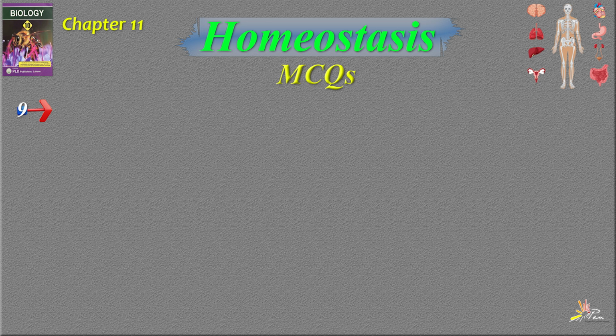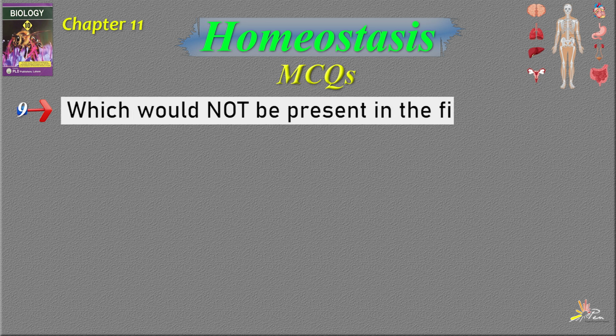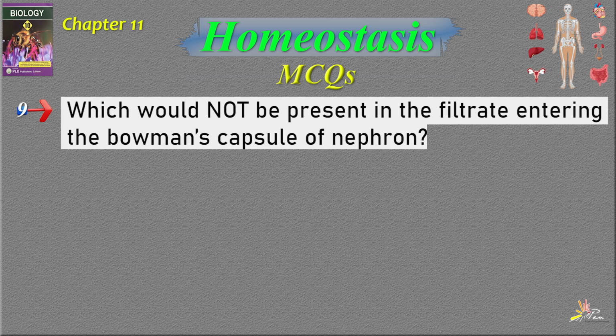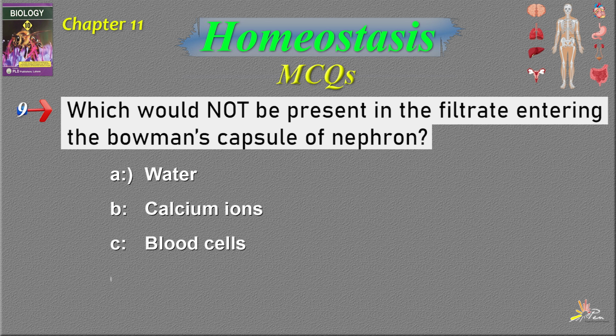Question number 9. Which would not be present in filtrate entering the Bowman capsule of the nephron? Option number A, water. Option number B, calcium ions. Option number C, blood cells. Option number D, urea. The correct answer is option number C, which is blood cells.